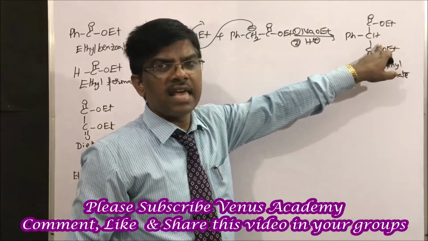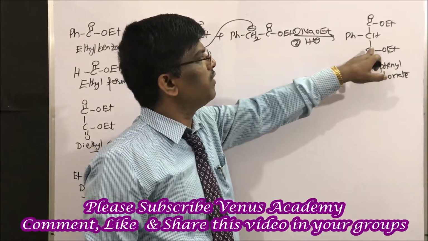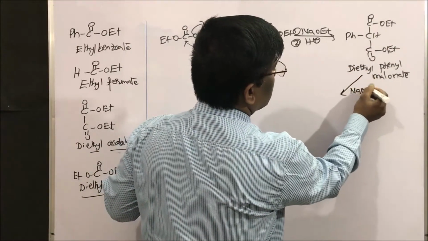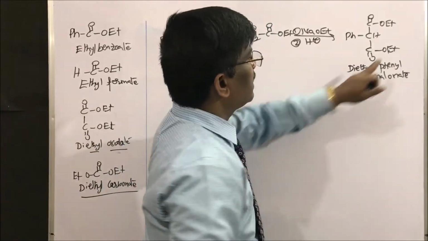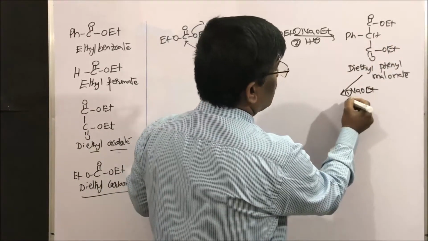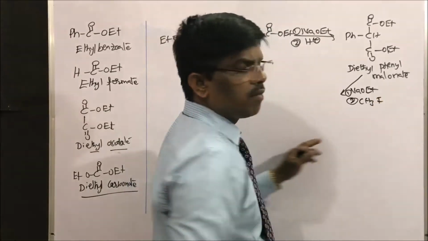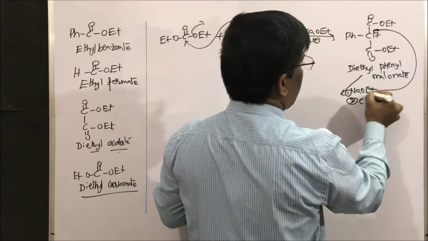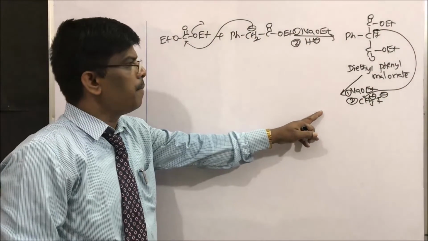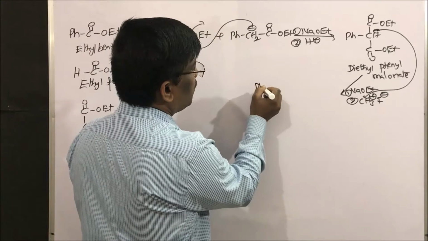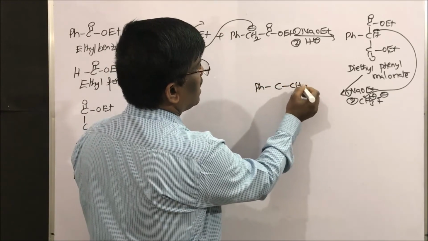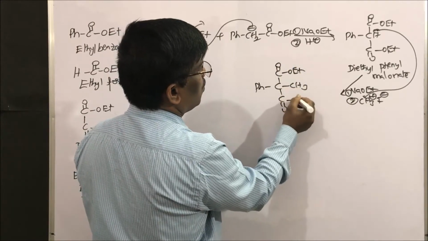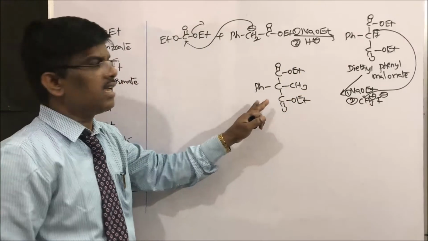So this hydrogen is acidic hydrogen because it is in between these two withdrawing groups. When I add sodium ethoxide, it takes this proton, and followed by methyl iodide, for example, the formed anion will come and take this methyl compound to give phenyl C-methyl, COOEt and COOEt. Yes, methylation has taken place.